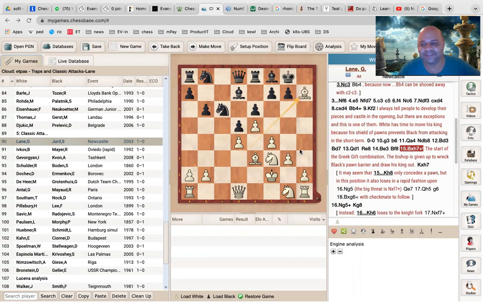Bishop h7. Right. And then king takes. So let us see this. This is the start of the Greek gift sacrifice, and you have to do it with a lot of calculation. It cannot be done lightly, because otherwise you might end up one piece down and without anything. So what you have to see is what the possibilities are. If the king does not take it, then you also have to evaluate what is possible. But in this case, it is very much possible.